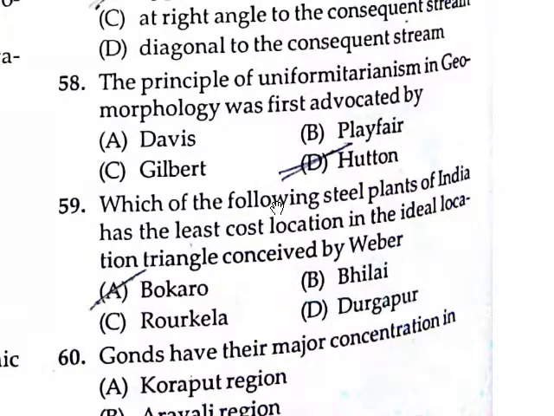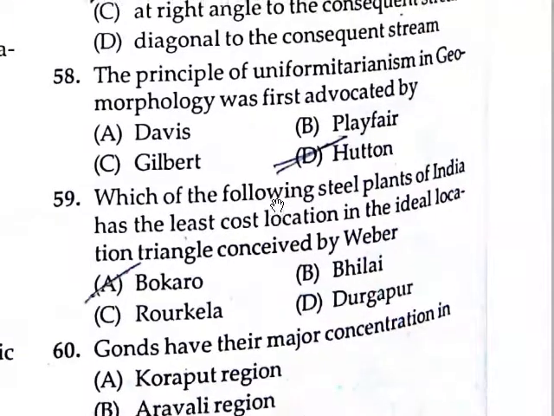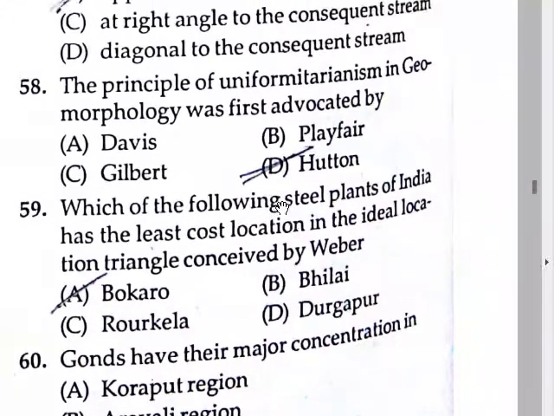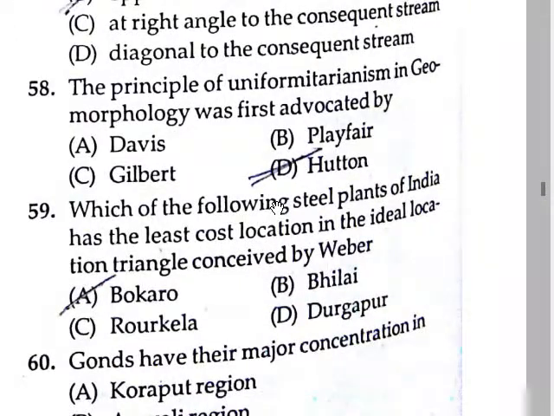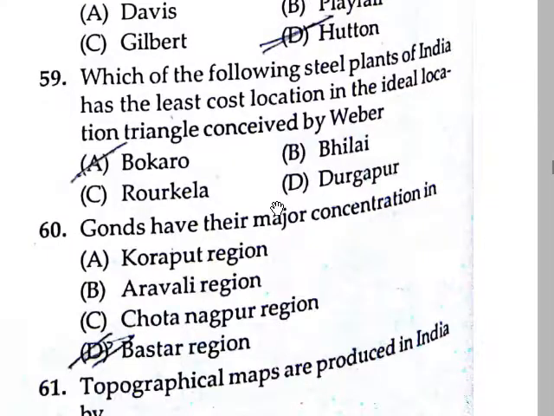Next question: the principle of uniformitarianism in geomorphology was first advocated by Hutton. Not Gilbert, not Davis, not Playfair. So uniformitarianism is mainly Hutton.